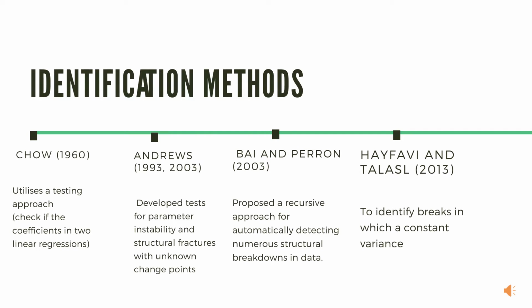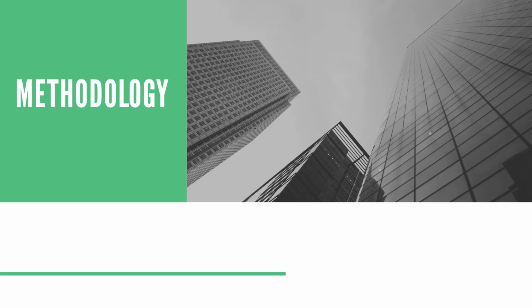These are four identification methods. First, Chow 1960 utilized a testing approach. Next is Andrews 1993-2003, who developed tests for parameter stability and structural fractures. Bai and Perron 2003 proposed a recursive approach for automatically detecting numerous structural breaks in data. And lastly, Haifavi and Talas 2030 identify breaks in a constant variance. Let us take a look at the methodology.